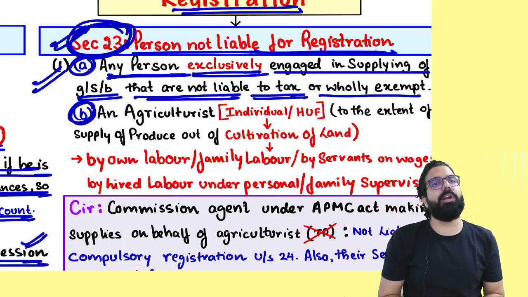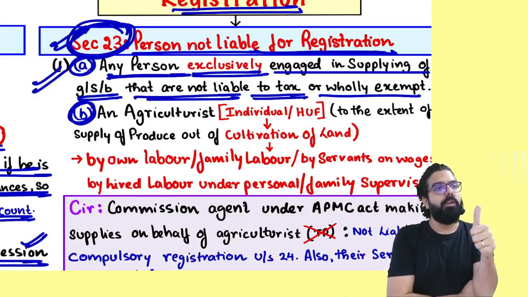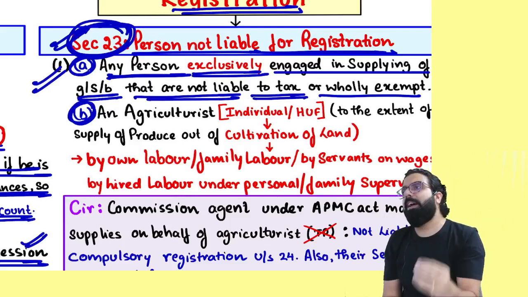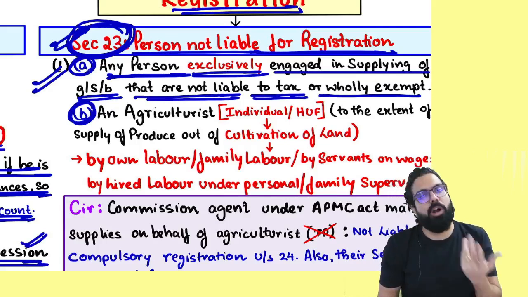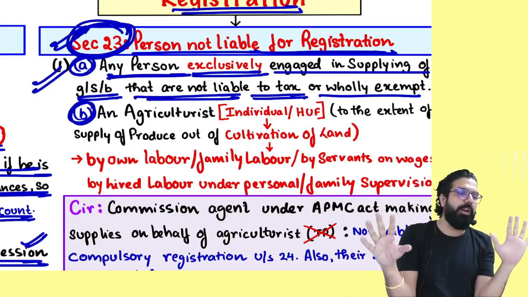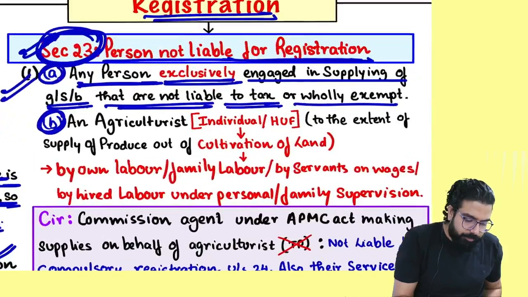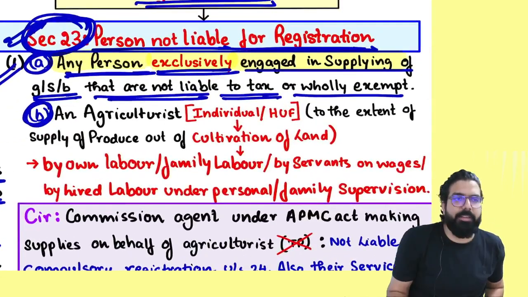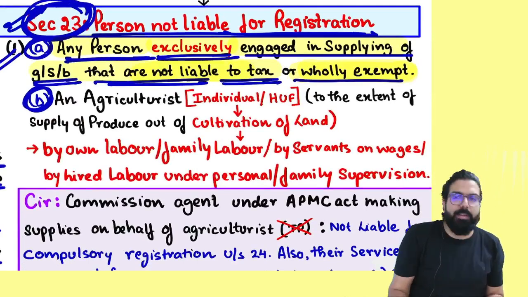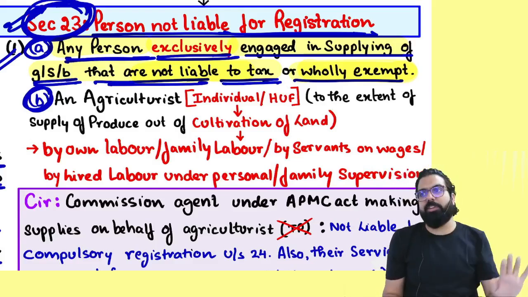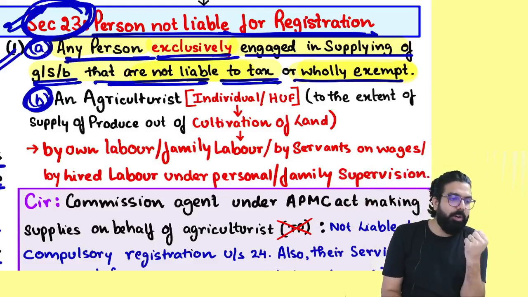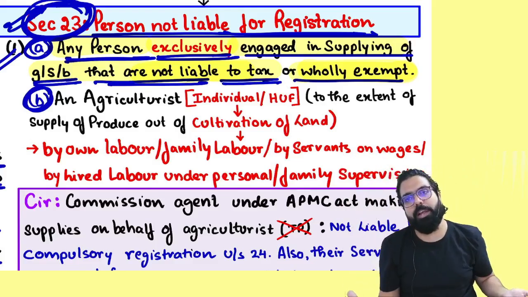So for an example, I'm supplying a nil rated item, wholly exempted item, non-taxable item, alcoholic liquor. Am I charging any tax or not? If I'm not charging any tax, the government says you're not liable for registration. It says here that any person exclusively engaged in supplying goods, services or both which are not liable to tax or wholly exempt from tax is not liable for registration. Even if my turnover is more than 5 crore, 10 crore, 20 crore, doesn't matter, because if I don't have to collect anything and pay, I will not be required to take registration.